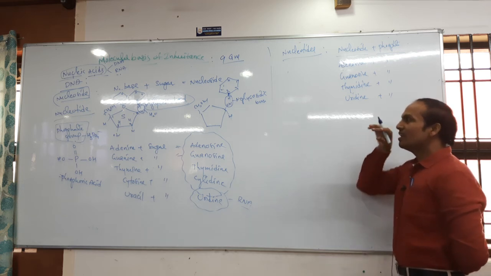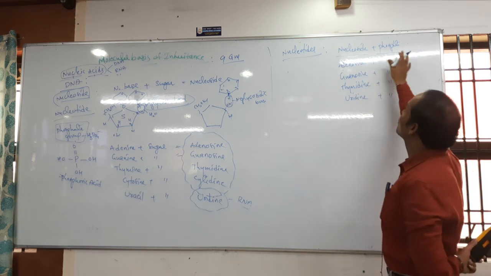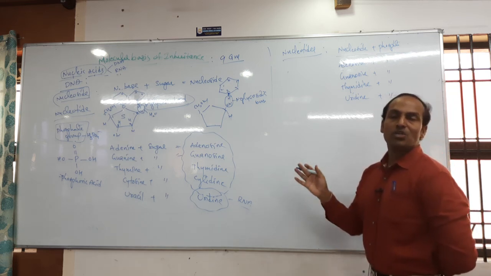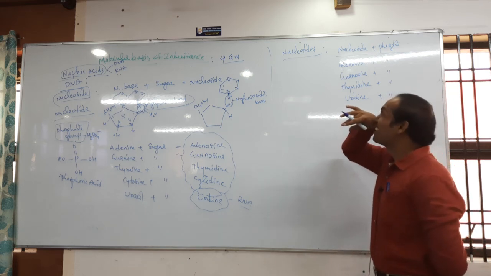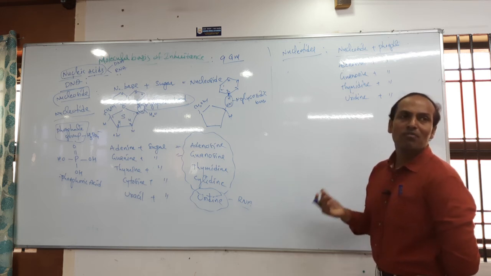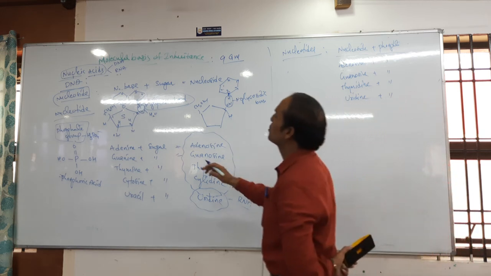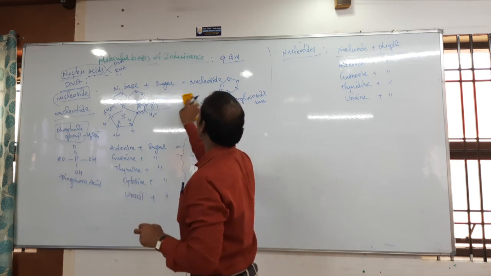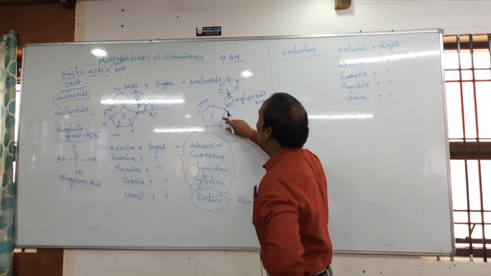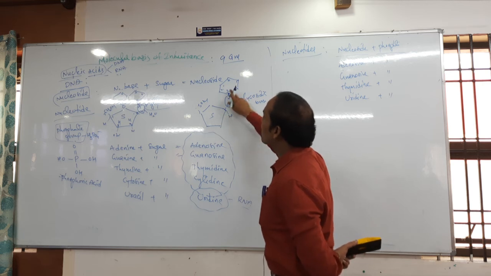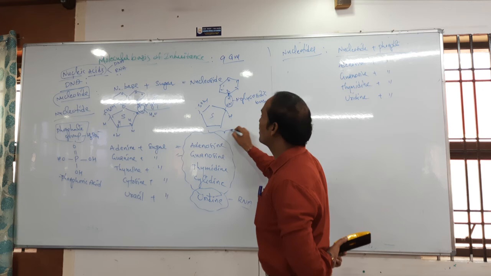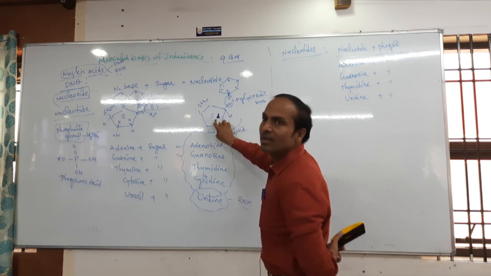Okay, now tell me, the phosphate group is attached to which carbon of the sugar? Phosphate is attached to which carbon of the sugar? Which carbon? Fifth carbon. You see, this is already sugar plus base. This is called nucleoside. Understood, students?